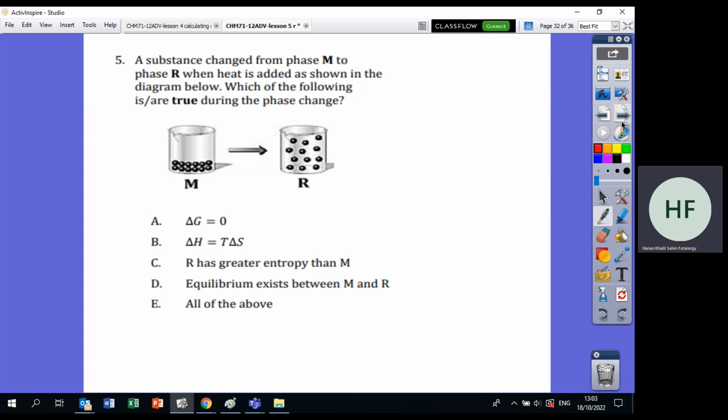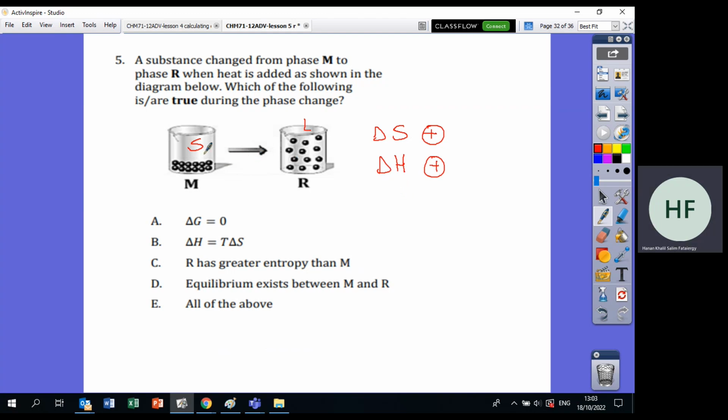Now this is a substance changed from phase M to phase R when heat is added. This is solid and this is liquid. What about delta S? From solid to liquid, the entropy is positive. What about delta H? When you want to melt ice, this is endothermic. Now this reaction is spontaneous at high temperature.